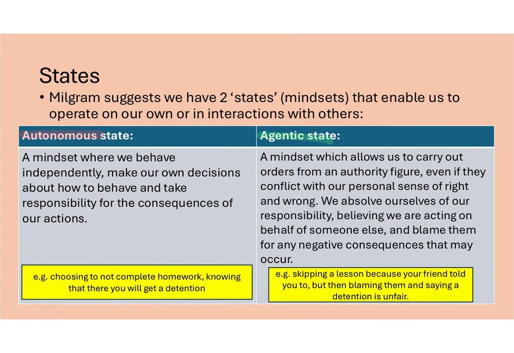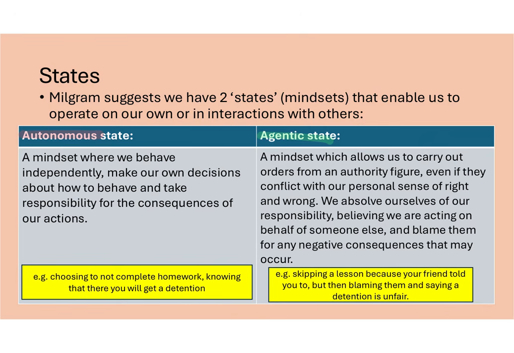Or you have the agentic state. In the agentic state, we have interacted with a legitimate authority figure who has given us an order, and therefore we become an agent to that authority figure. So even if their orders conflict with our personal sense of right and wrong, we absolve ourselves of that responsibility. We put that responsibility onto that legitimate authority figure, and therefore any negative consequences from the behavior that we do following their orders, we would put the blame onto that authority figure.